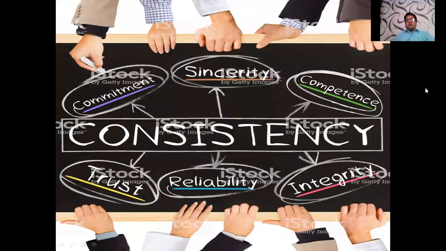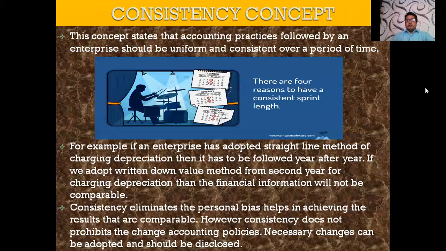Now the concept of consistency. Consistency as an adjective means we should be consistent. We should always have an equal step for everyone. We should not change our mood. So in accountancy, this concept states that accounting practices followed by an enterprise should be uniform and consistent over a period of time. Uniform means the same every time, and consistent means you should not change.